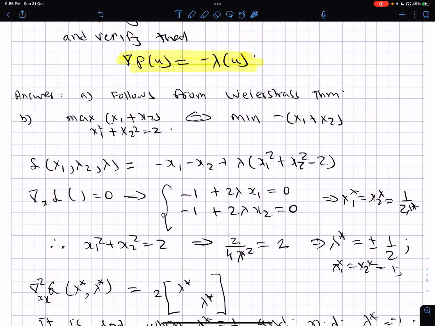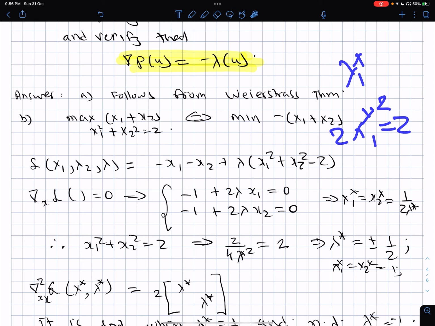Now we have to choose whether it should be taken as plus 1 by 2 or as minus 1 by 2. Because x1 star and x2 star should be same, you get 2 x1 star square is equal to 2.